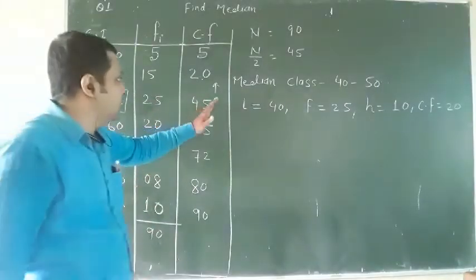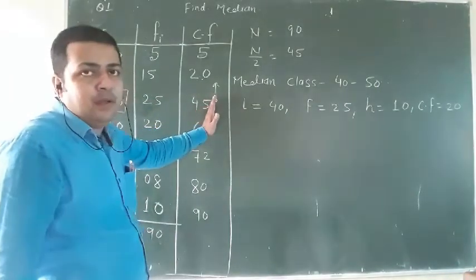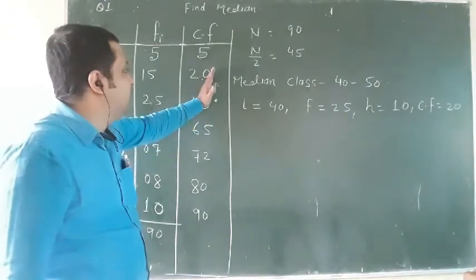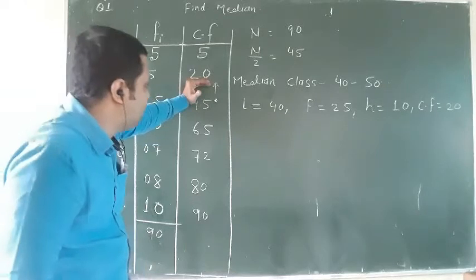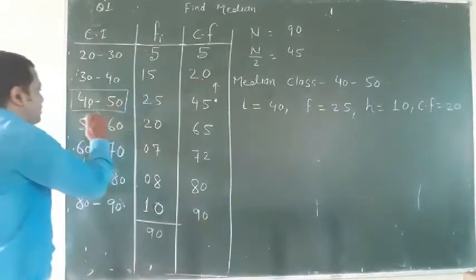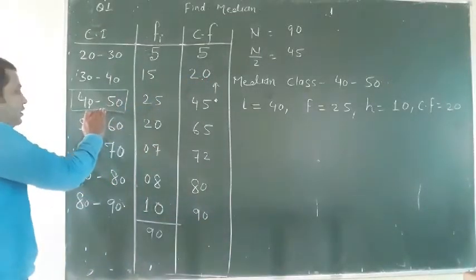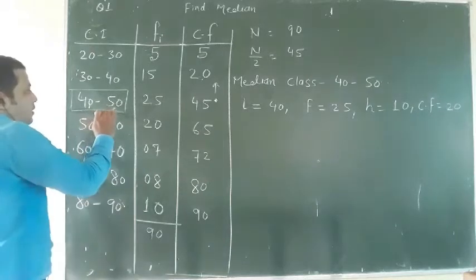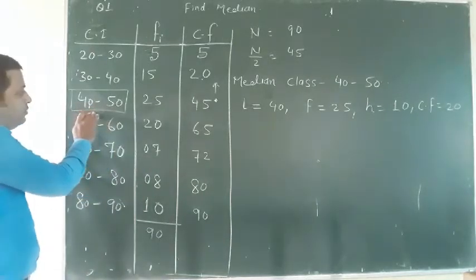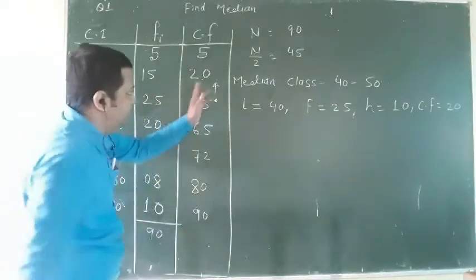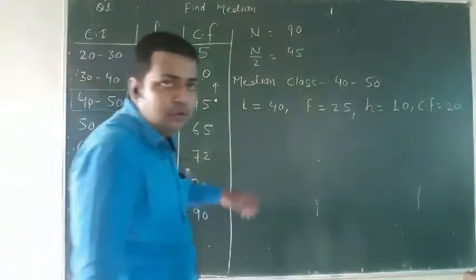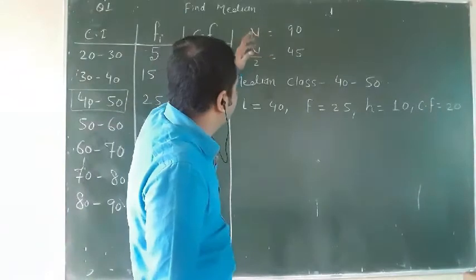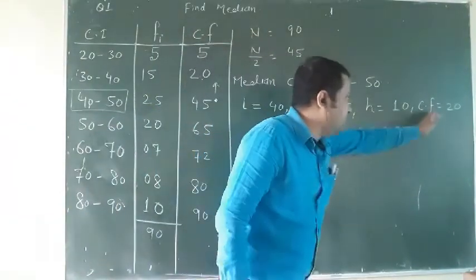Either you get just above the mark you have taken, that will be the CF. If this is not in your mind, then keep this in mind: you have to take 2.5 steps from the median class. So 1, 2 and half. This will be the 20. These are the 5 things you need. So here first one is this one, second one, third one, fourth one and fifth one.